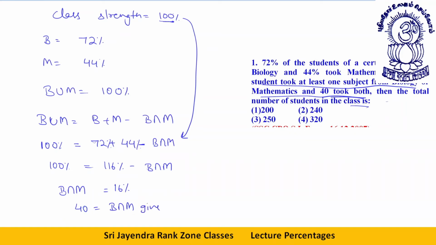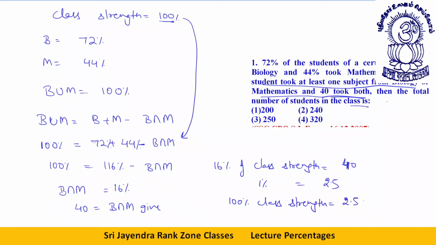So 16% of class strength is given to us as 40. So 1% of class strength will be, you divide this by 16, you get 2.5. So 100% of class strength will be 2.5 into 100, or you can say 250.